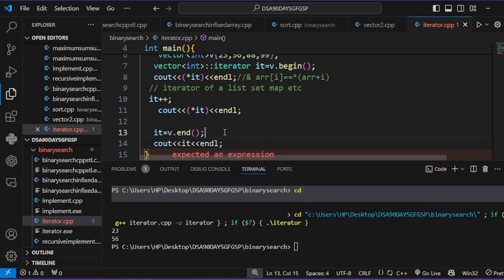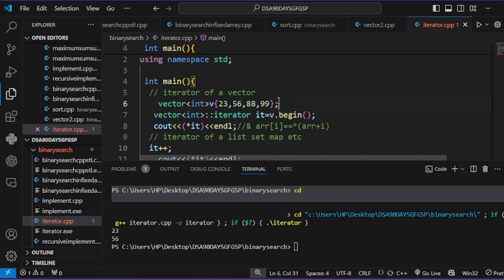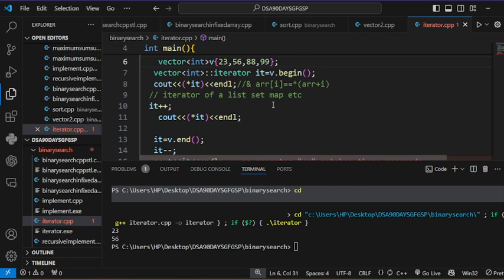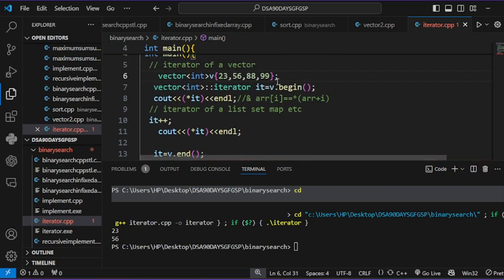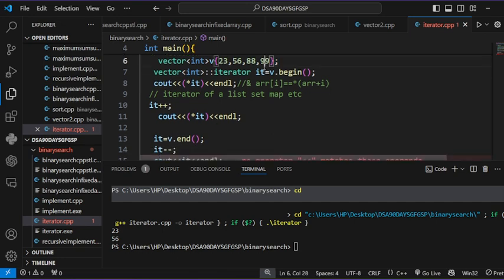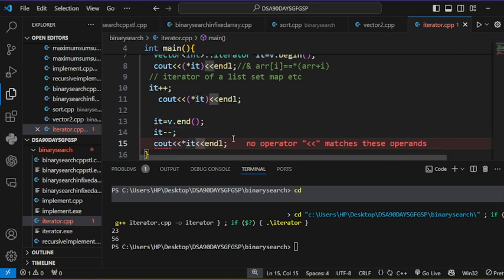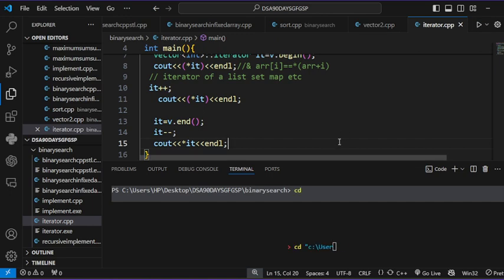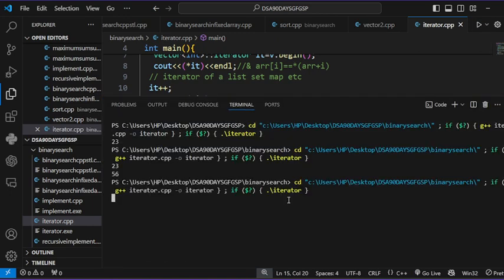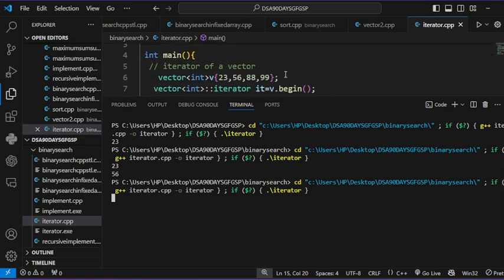So I need to decrement the value of it by 1, because it points after 99, to v.end(). As I told you in the last lecture, v.end() represents the position next to the last index. Whenever we want to access the last index, we need to decrement it by 1, and after that dereference it, because it returns the address in the container. So what do we get here? 23, 56 and 99.